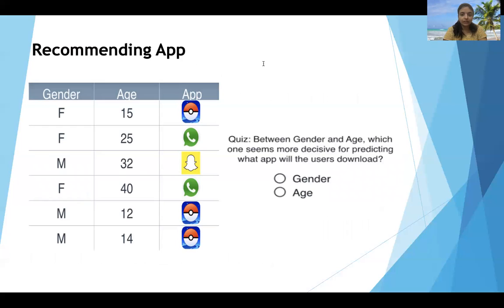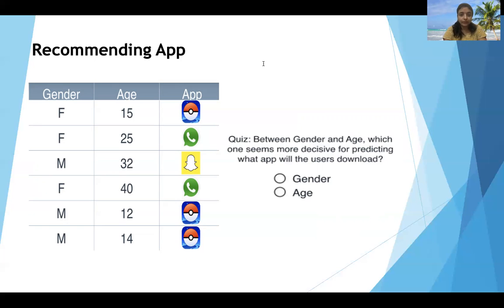Okay, we will start with an example. We have an app store or Google Play, and our goal is to recommend apps to users. So for each user, we are going to recommend the app they are most likely to download. Here we have collected previous data like their gender, their age, and the app they downloaded. With the help of this data, we will make some rules.